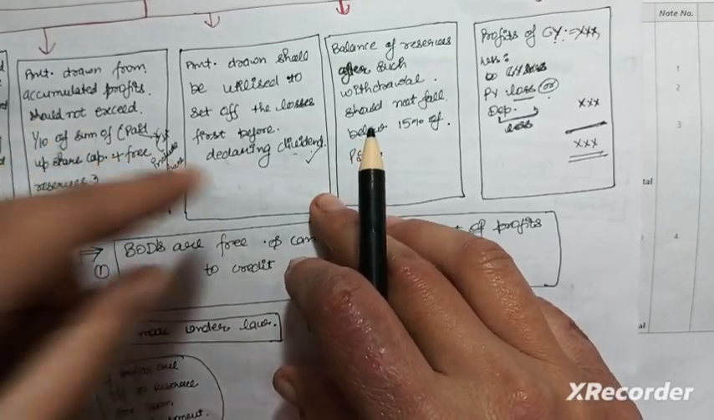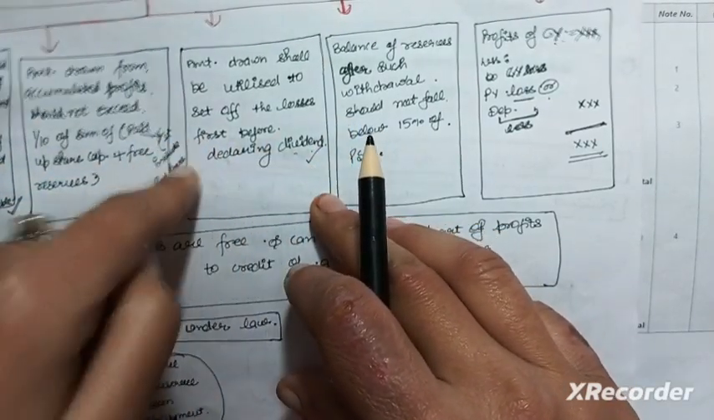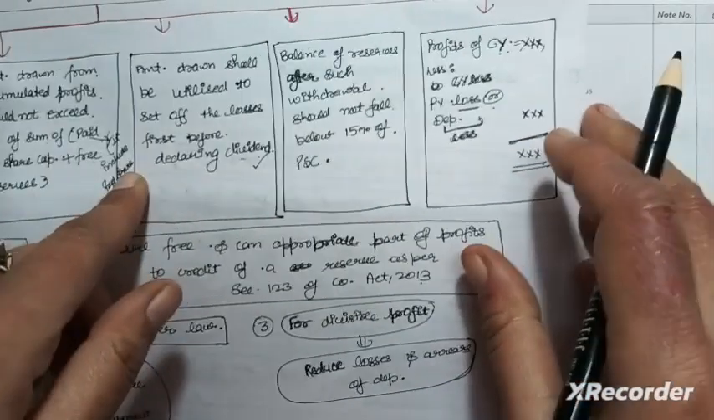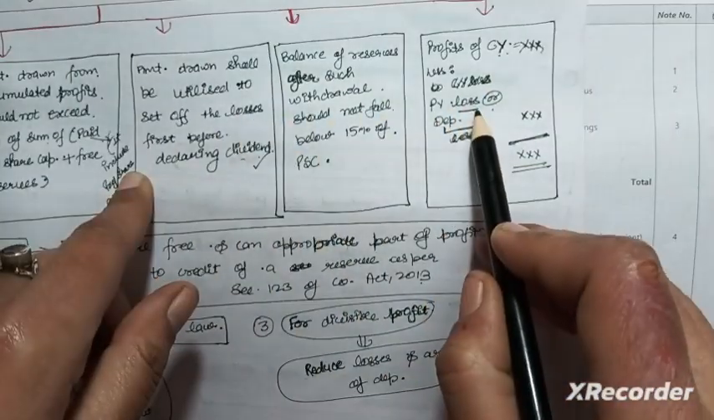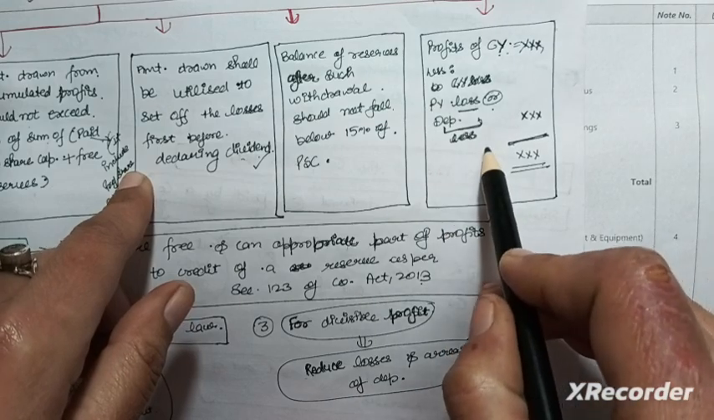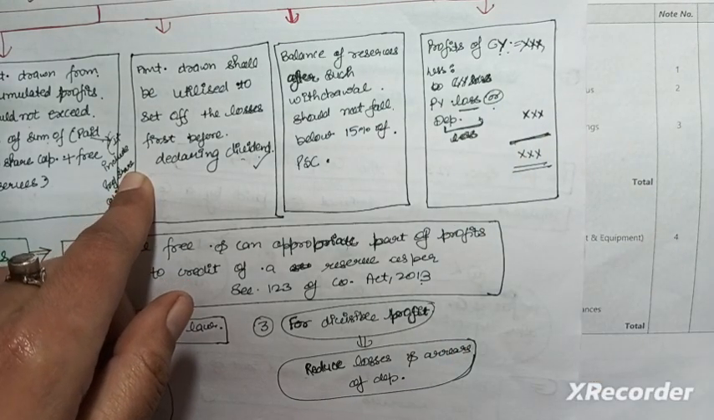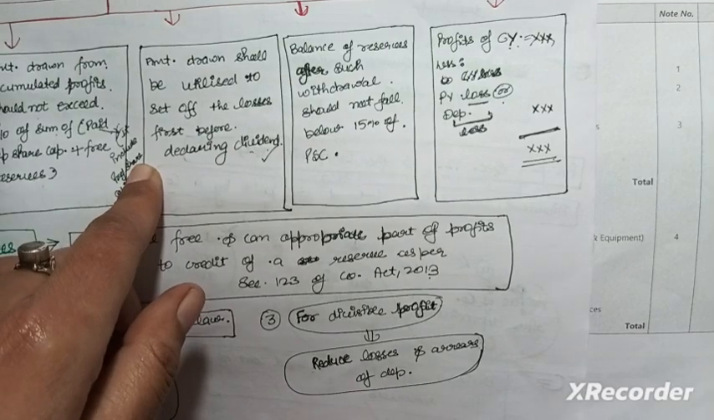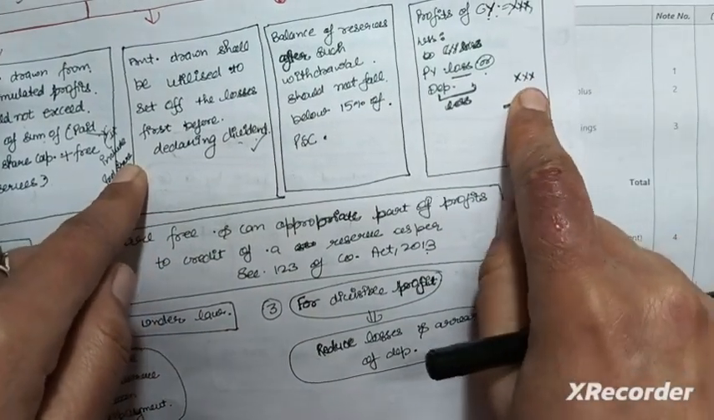And the amount drawn shall be utilized to set off the losses first before declaring any dividend. So that's why this step is given: first set off the losses, and out of the loss, the previous year's loss or the depreciation, whichever is less, will be considered, not both. Okay, so out of the previous year's loss or depreciation, whichever is less will be considered for the deduction purpose.